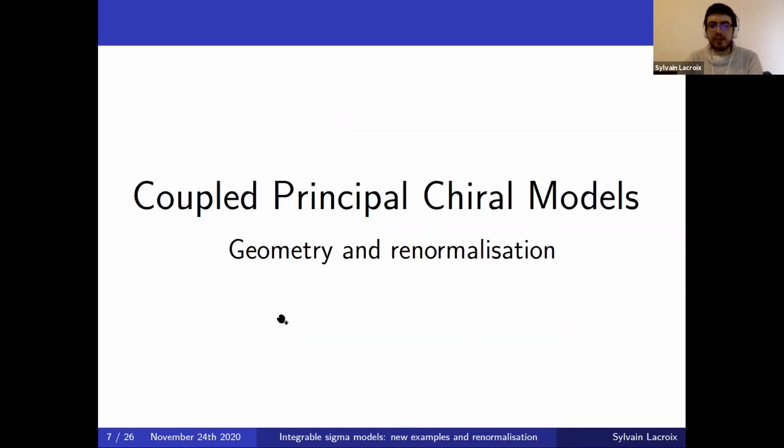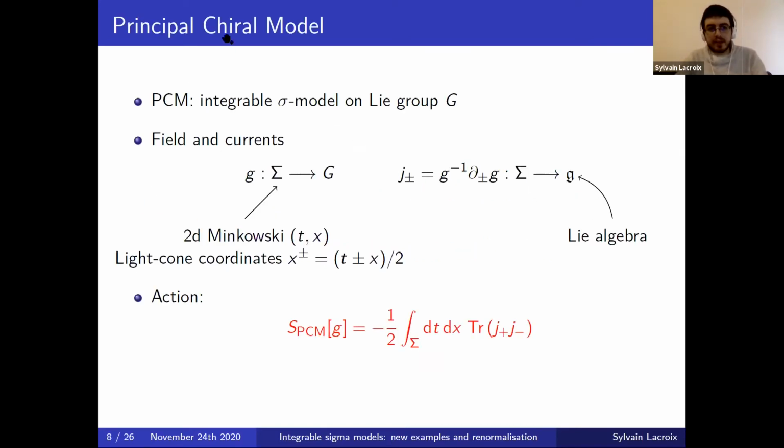And now that I presented this general formalism, I would like to present applications of this, in particular describing the coupled principal chiral models that I mentioned in the renormalisation. And for that, I would like to start with just one copy of this principal chiral model. So this PCM, principal chiral model, as I said, is a sigma model on a Lie group G. Here, for simplicity, we can think of this Lie group as just being a matrix Lie group, for example SU(N), SO(N), or SL(N).